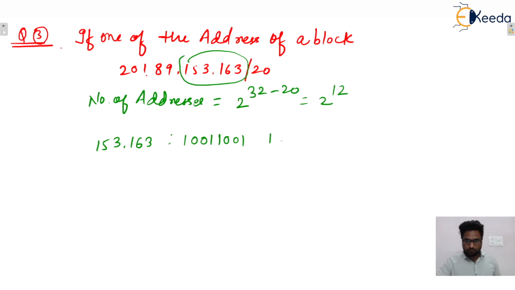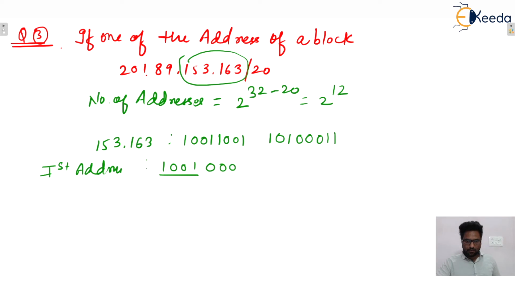Okay, let me see it once. 163, that is 128 plus 32, that is 160, then 0, then again 0, then again 0, then 1 1, isn't it? That will be the binary equivalent. Now we'll see the first address. So up to here, 1001, up to here the mask will be there.